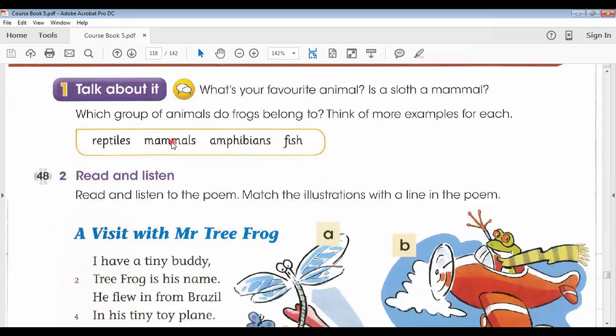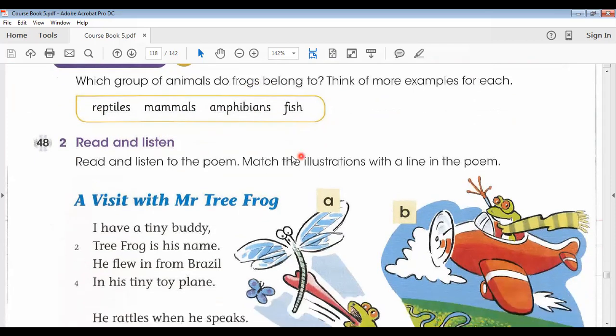Then I asked them which group of animals the frog belongs to, and to think of more examples for each. So we have these 4 groups: reptiles, mammals, amphibians, and fish. The students gave examples, like dolphin for mammals. Reptiles like snakes, mammals like a rabbit or lion, and amphibians like frogs and other animals.